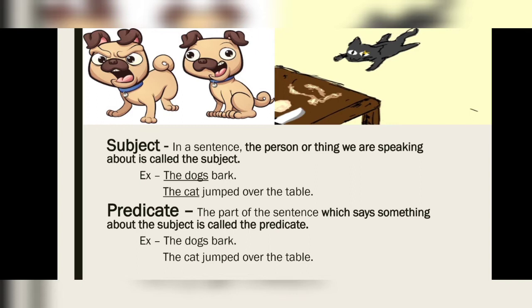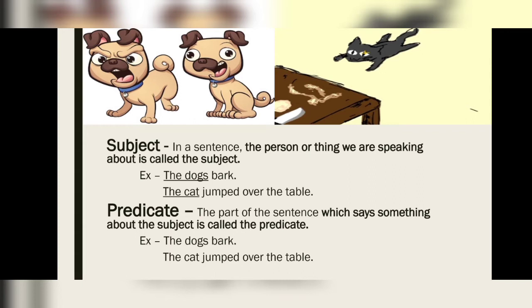Let's see what the predicate is. The part of the sentence which says something about the subject is called the predicate. It means the part of the sentence which describes something about the subject is your predicate. Like the dogs bark. In this sentence, bark is your predicate. And the cat jumped over the table. In this sentence, jumped over the table is your predicate.